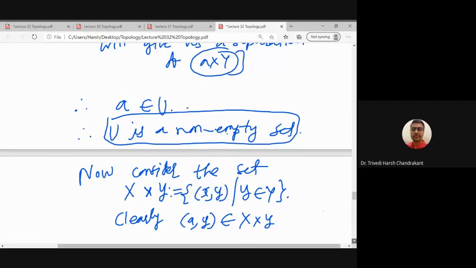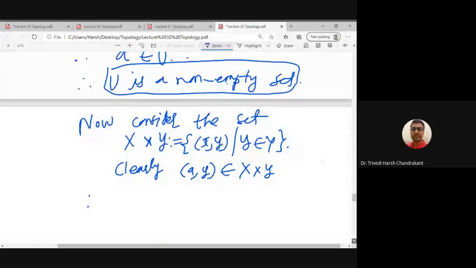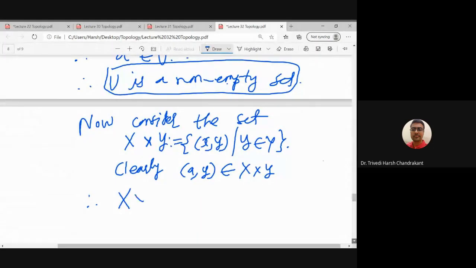So A cross Y is already contained in W. Therefore this whole line, capital X cross y, also belongs to U.